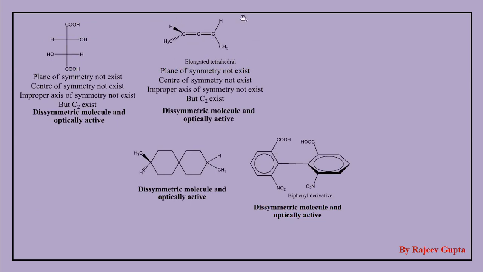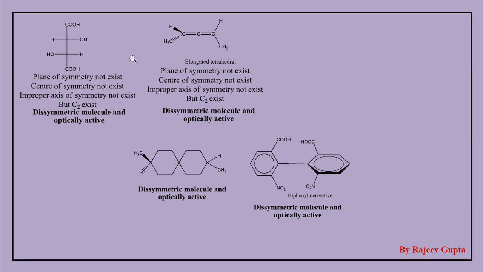So this molecule is chiral due to absence of a plane of symmetry, center of symmetry, or improper axis of symmetry. This molecule is also chiral due to absence of a plane of symmetry, center of symmetry, or improper axis of symmetry, but both are dissymmetric. Here we can observe that this molecule contains a chiral axis and this molecule contains two chiral centers.